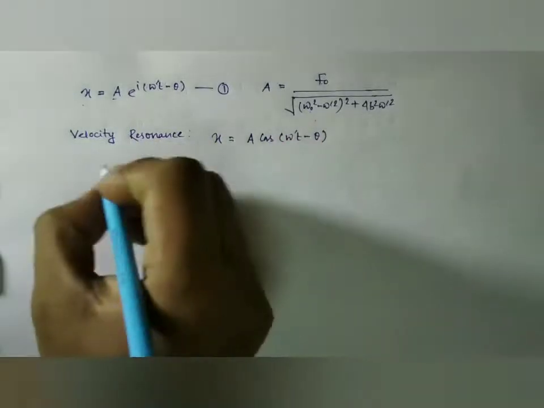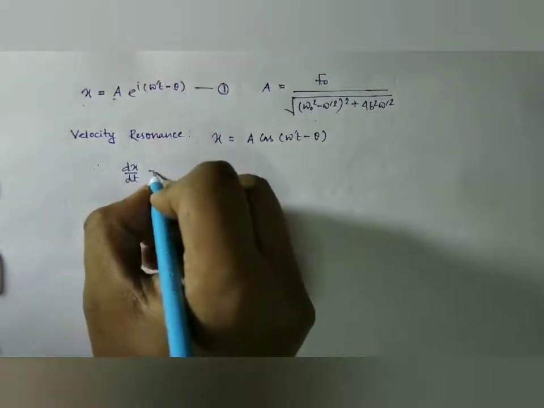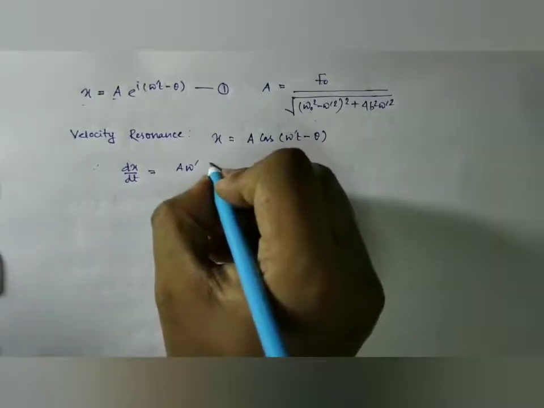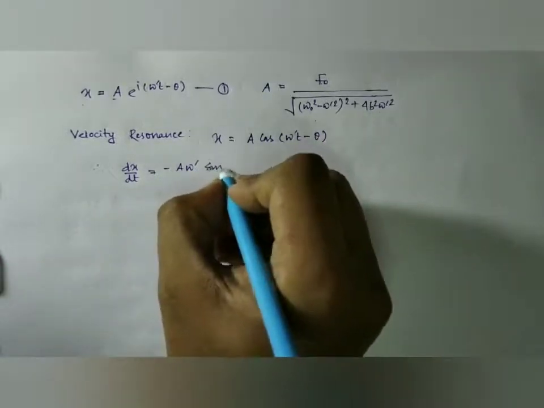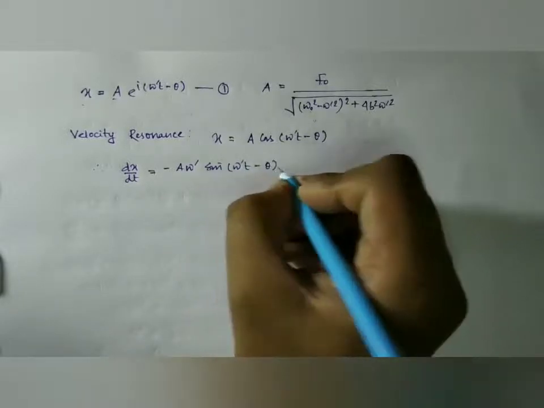So if it is the displacement, then the velocity, if we take the derivative, it will be a omega prime, a minus sign will be there, sine of omega prime t minus theta.